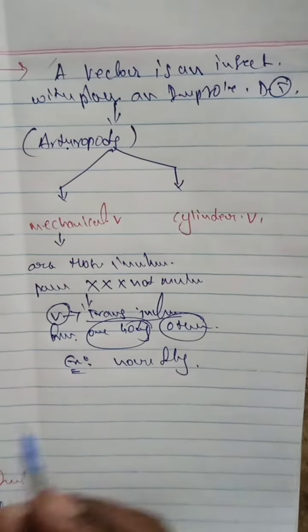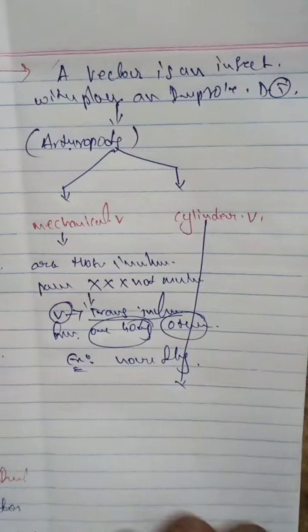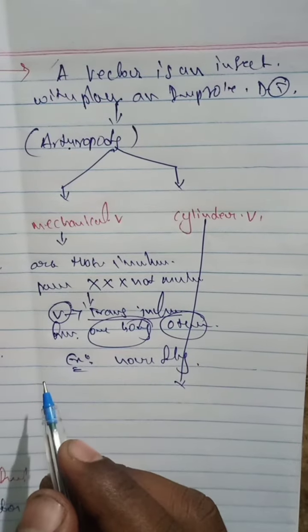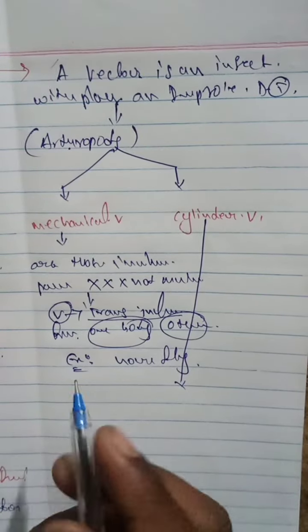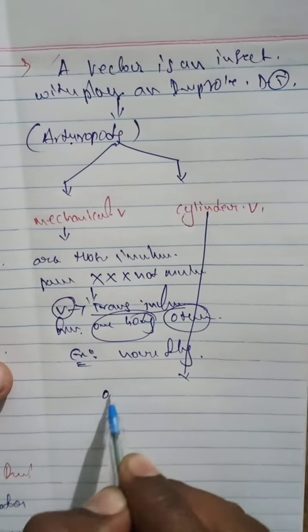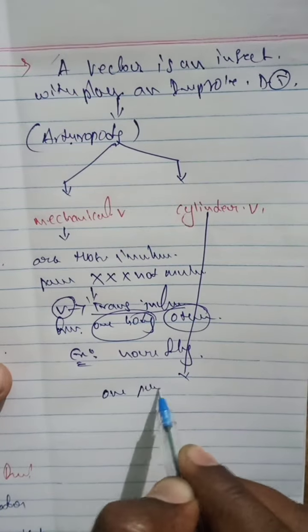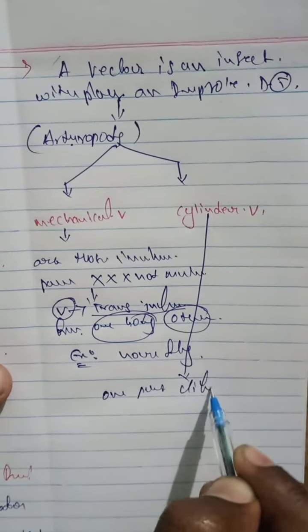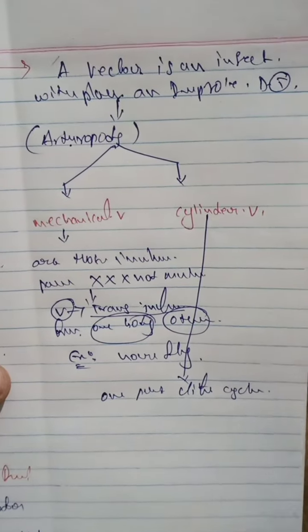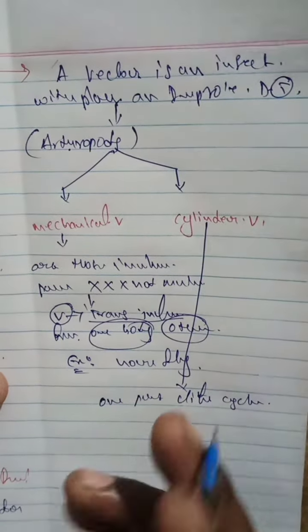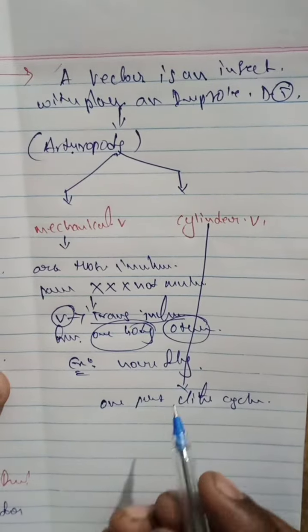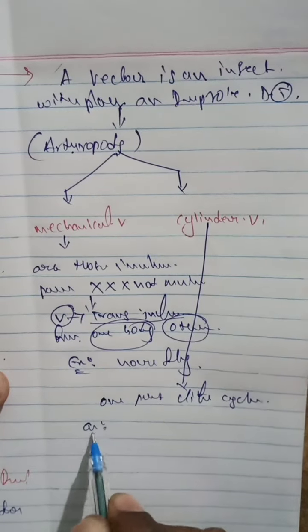Example is the housefly. And what about the cyclical vectors? In this vector, the parasite undergoes part of its life cycle. One part of the life cycle of the parasite takes place in the vector. Example, what are the examples?